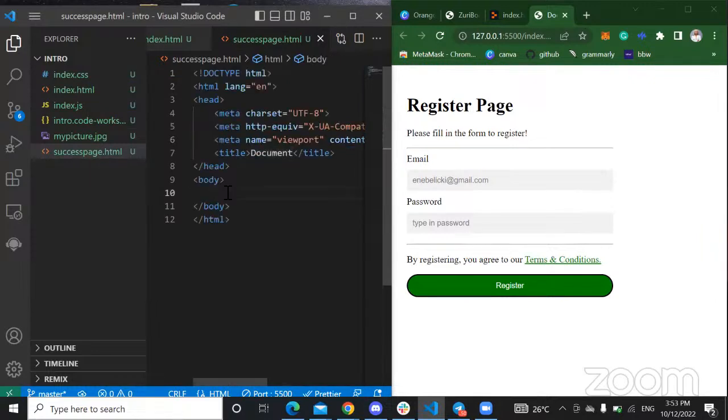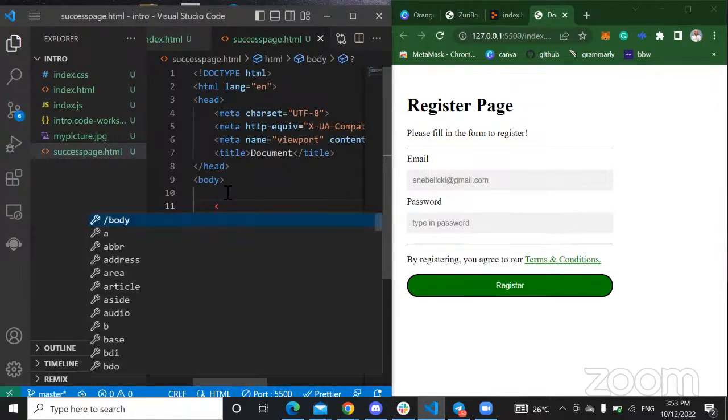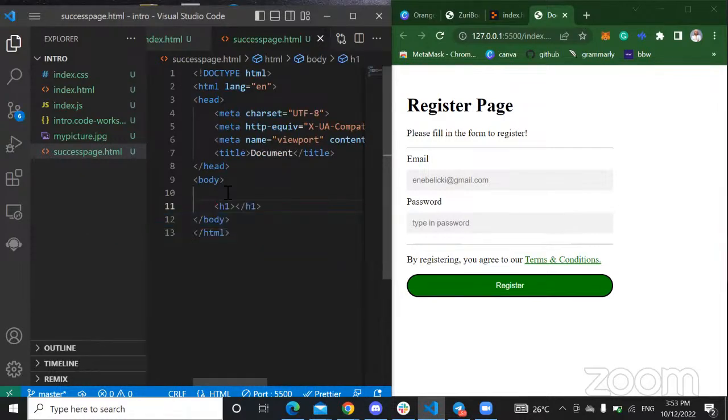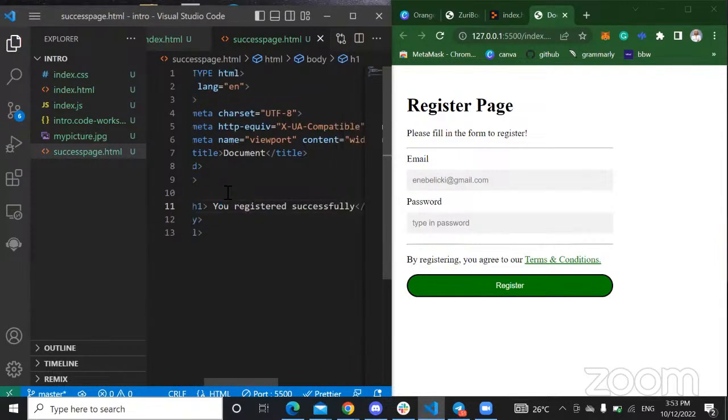I can't find that now. I'm running out of time. But let's say you have just an H1 here that says you registered successfully. Cool. This is just what I have in my success page.